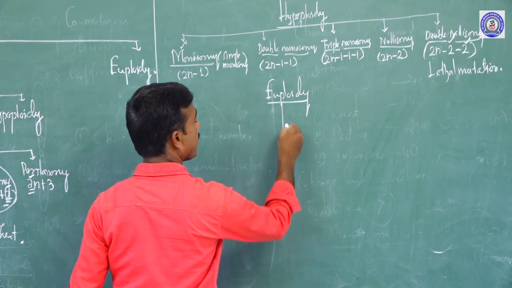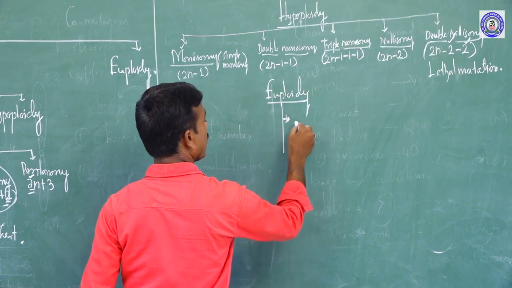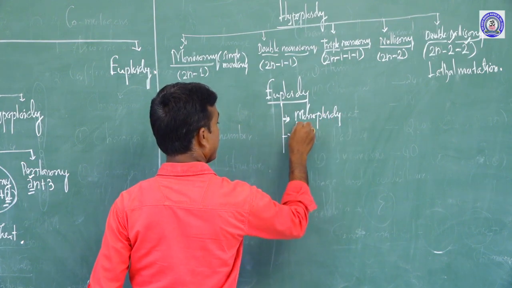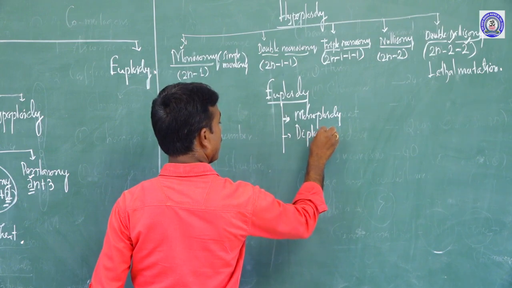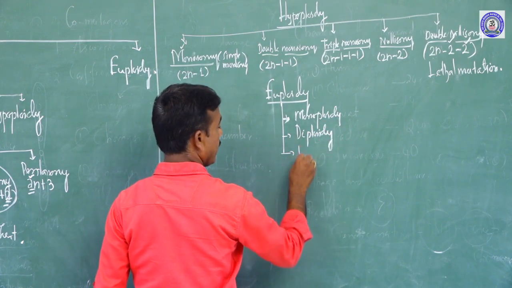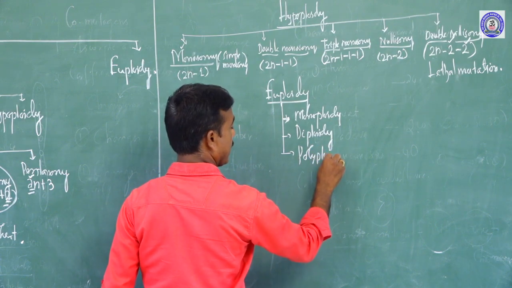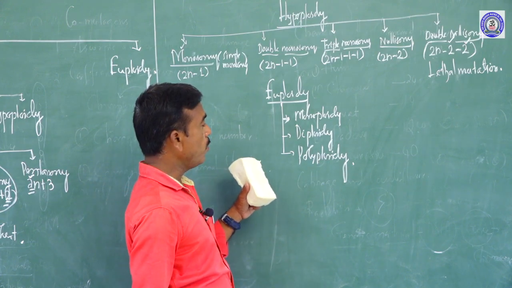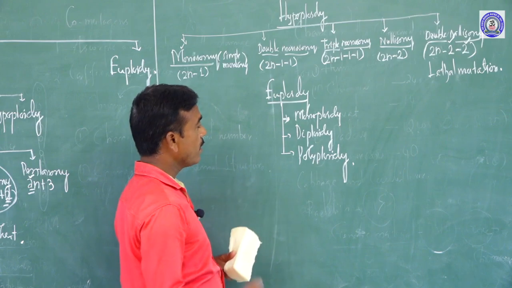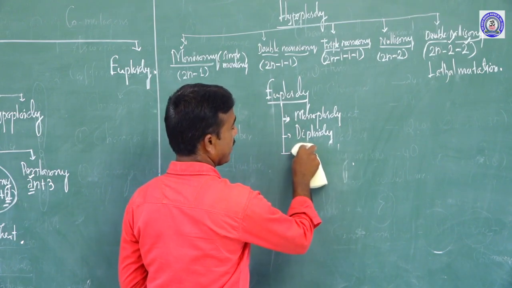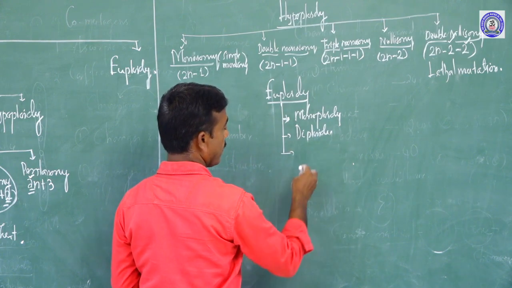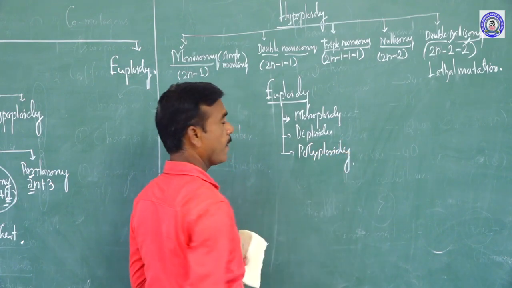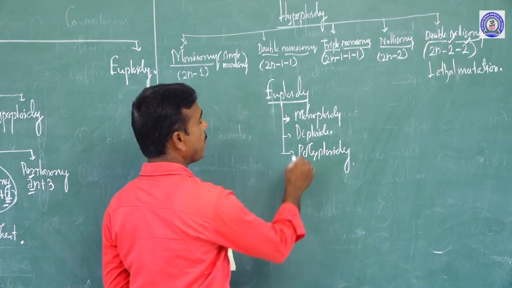Euploidy is further classified into several types, namely monoploidy, diploidy and polyploidy. How is diploidy formed?